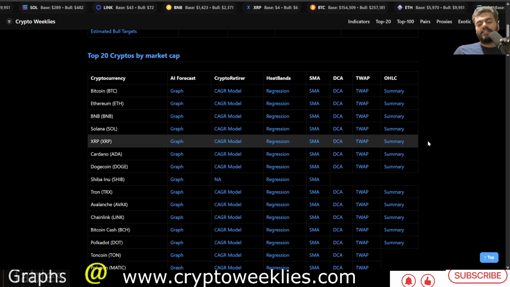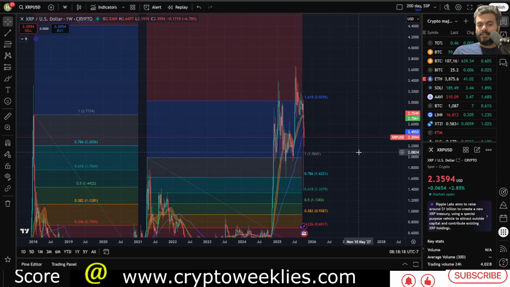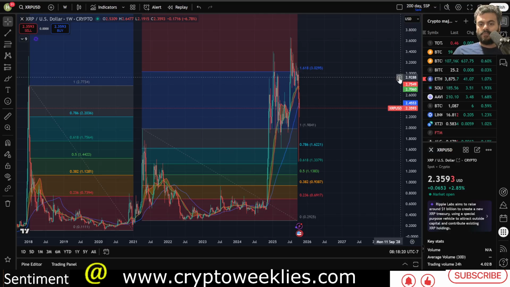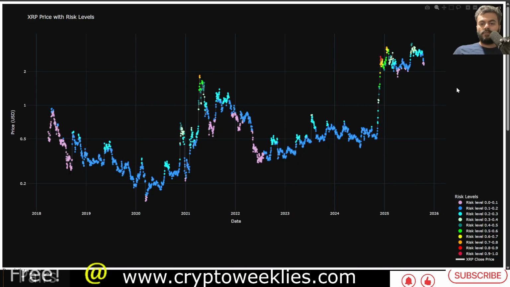In terms of the 20-week simple moving average price risk, that has also cooled off. The price is below the 20-week simple moving average price. As I mentioned earlier, the 20-week simple moving average price is at around $2.75. That's this red line over here, whereas the current price is $2.36. So again, a cool off on the 20-week simple moving average.